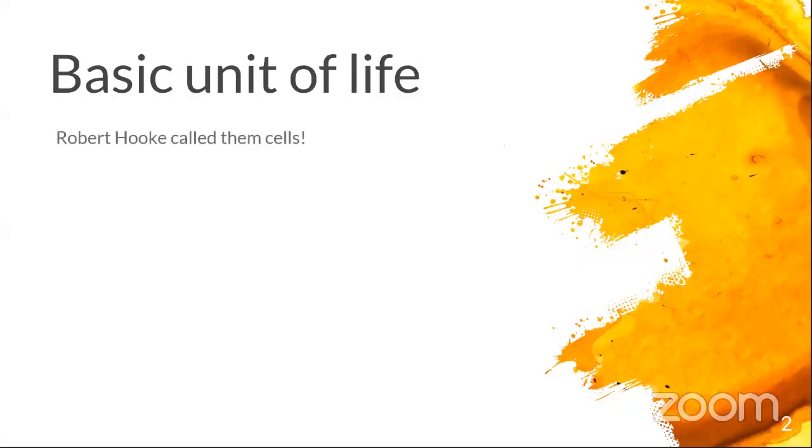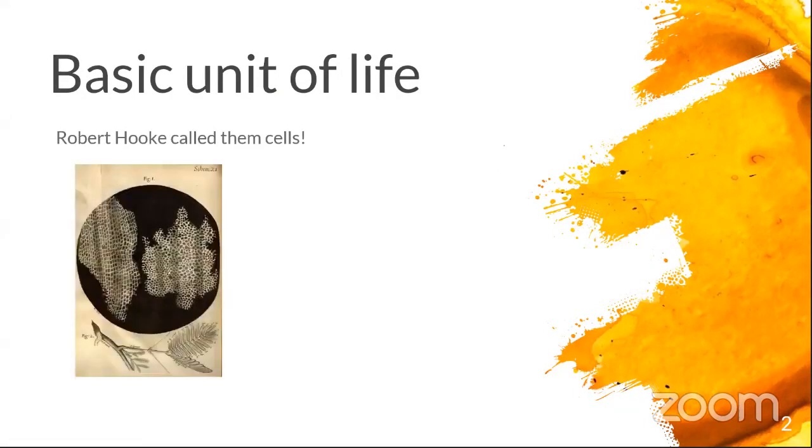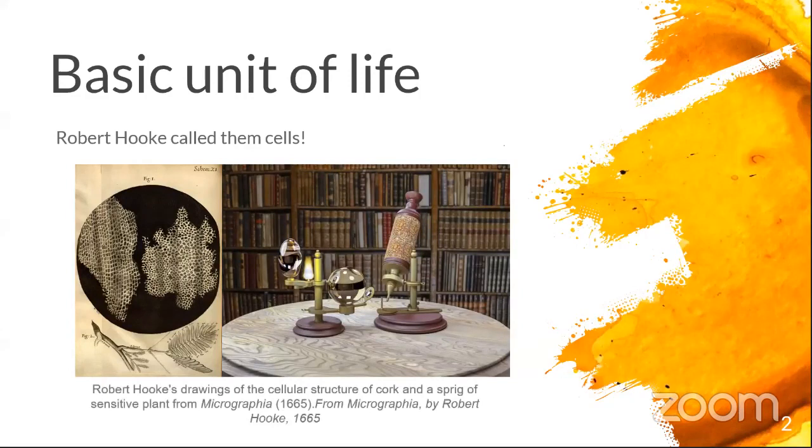Robert Hooke called it the cell. He was the first person to discover the cell. He was the first person to examine the cells through his microscope, right? He made his own microscope, the first microscope made by him. He examined the structure of a cork.